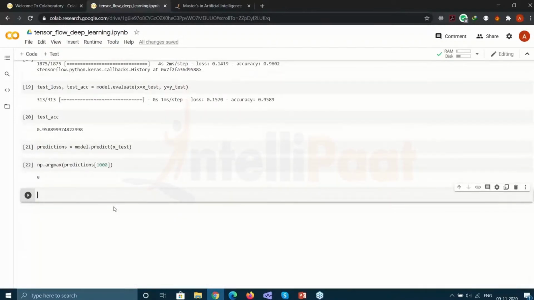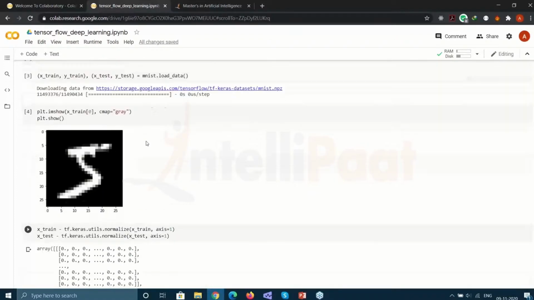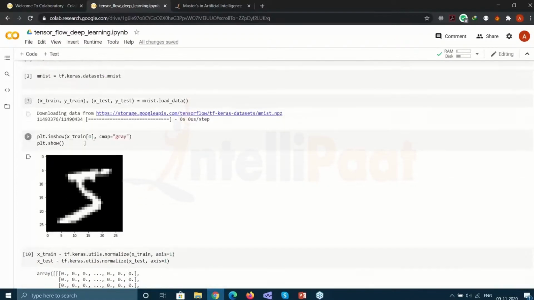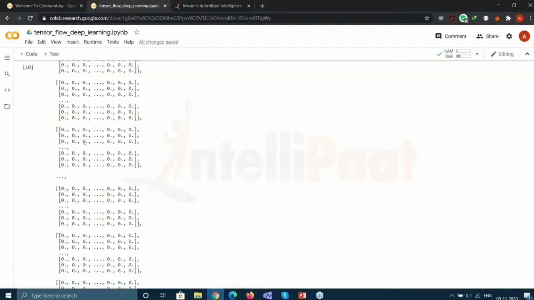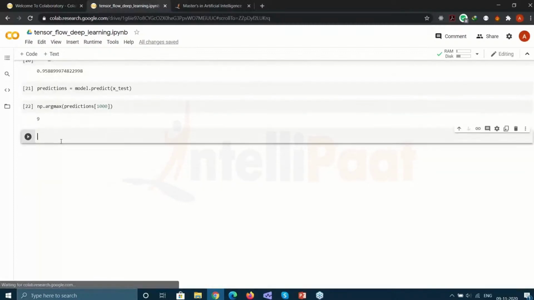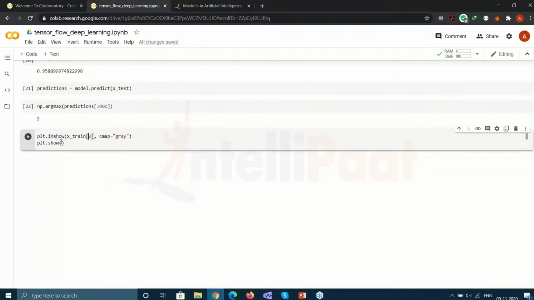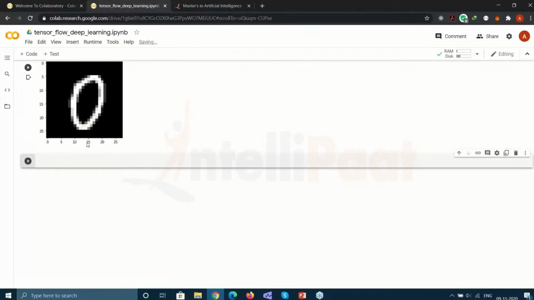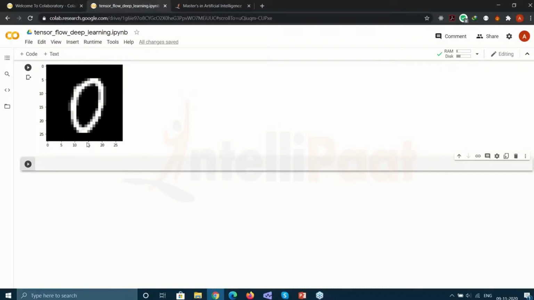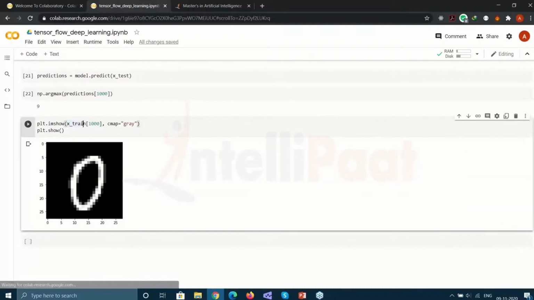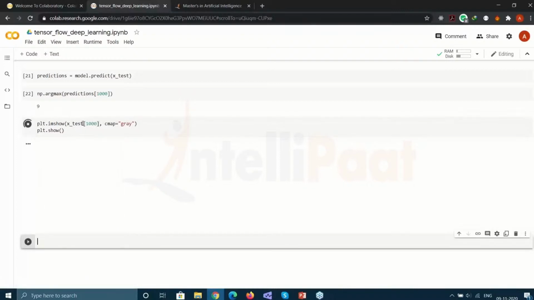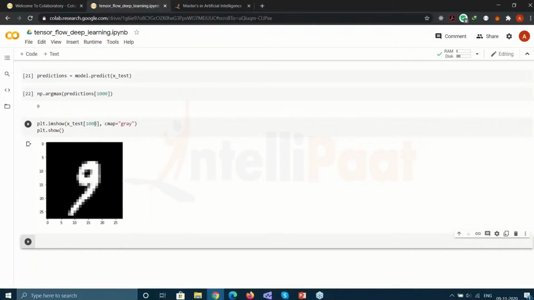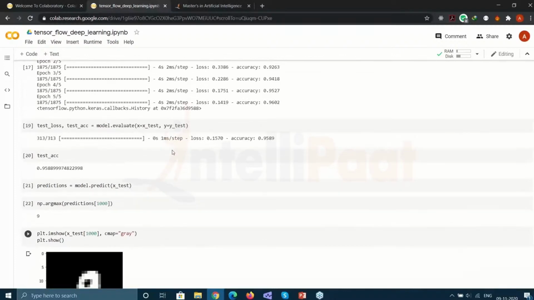Let's see the prediction. It makes the prediction of 9, and if I were to just go up a bit, this is where I did it. I'll go down again, and here instead of showing the zeros value, we'll take a look at the image that it makes the prediction of. And x test, I have made a mistake. It should be x test. It should be 9, and it is 9. So our predictions are working correctly with the accuracy of 95%.